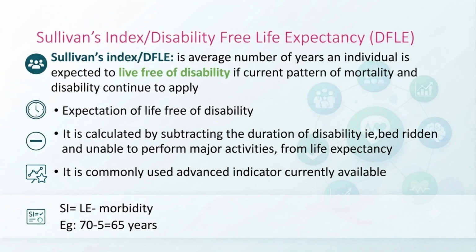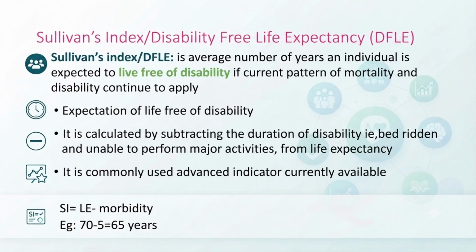Along with the person type and event type disability indicators, there are other types of disability indicators like Sullivan's Index, DALY, HALE, QALY and so on. So now we are going to discuss all of those. First we will start with Sullivan's Index, which we also call Disability Free Life Expectancy, DFLE. As the name suggests, it tells how many years a person will live free from disability. The definition is the average number of years an individual is expected to live free of disability.